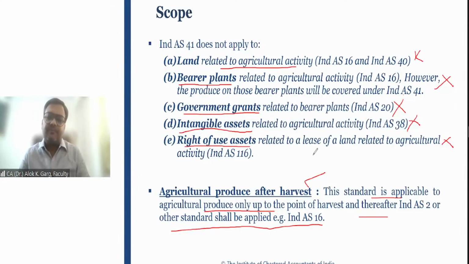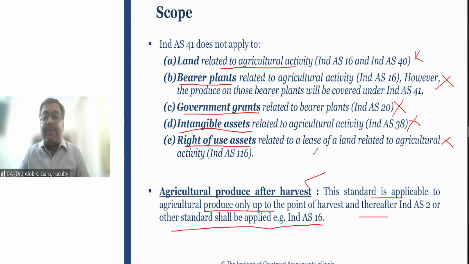I would say, if a company is using this building, this is the same building, and see my answer. If a company is using this building for the purpose of running its office or for the purpose of manufacturing, right? If the company is using this building for its business purposes, it is a PPE. It is covered under Ind AS 16. Second, if the company is using this building for rental purposes, or the company is just keeping it idle for capital appreciation purposes, then it will be an investment property and it is covered under Ind AS 40.